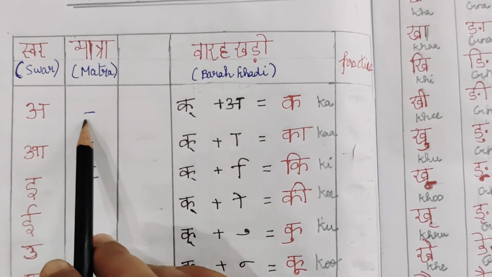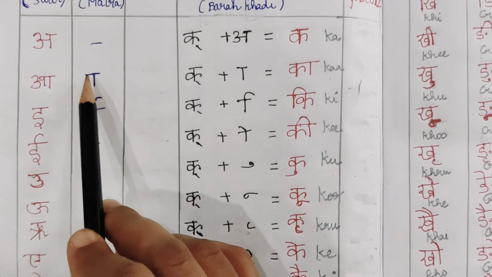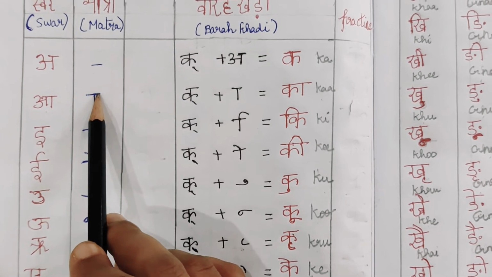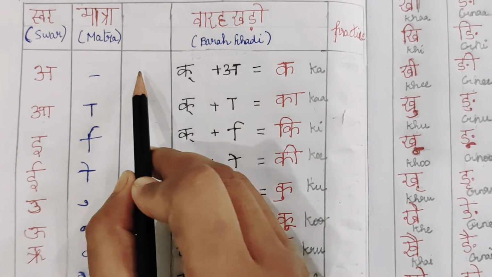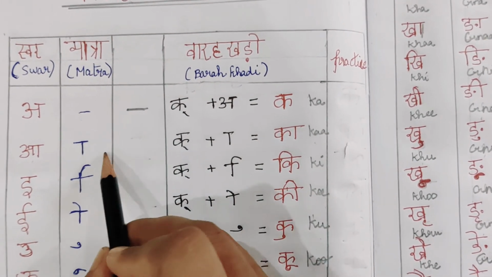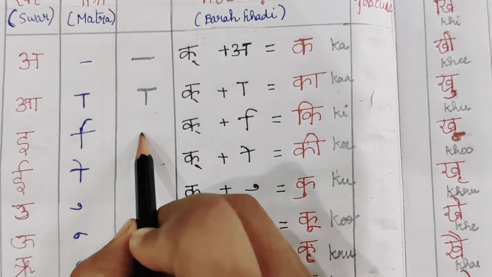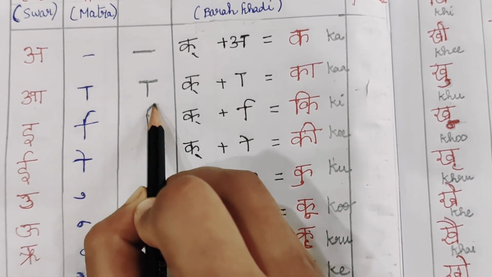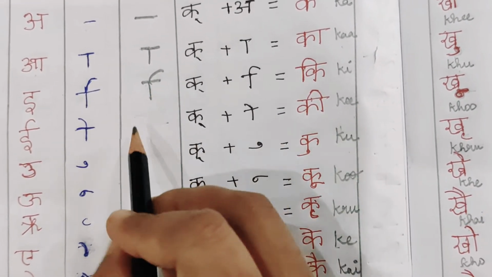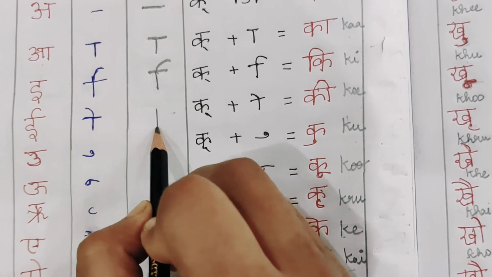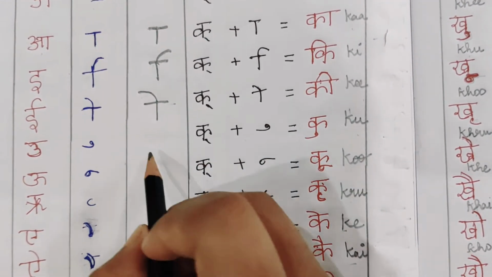For A we don't have any matra. For Aa we have one standing line. For I I'll be writing here. For Ii one standing line and one sleeping line, and for E one standing line, with that we have to put a curve, and then this is Shirorekha. And for Ee one standing line, with that a curve and one sleeping line.